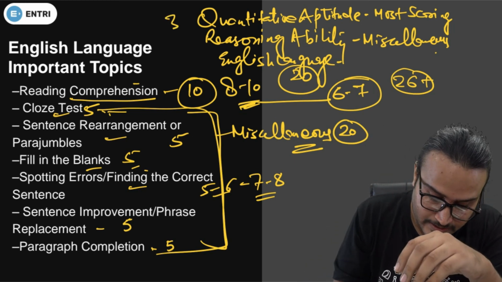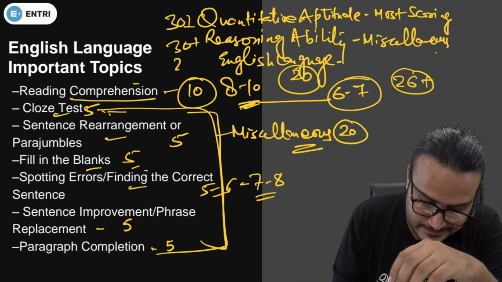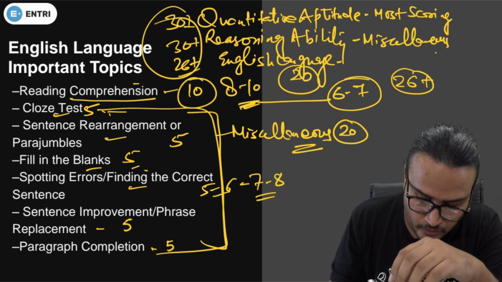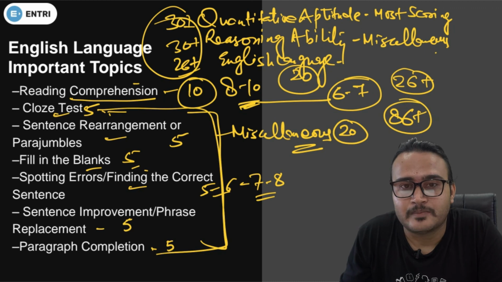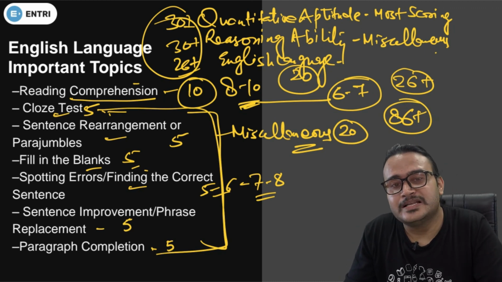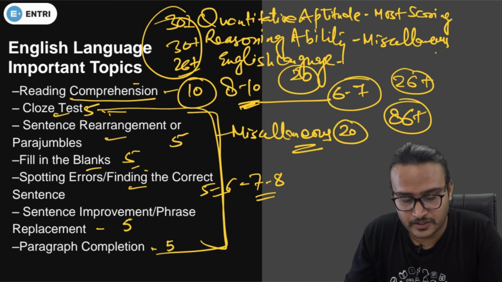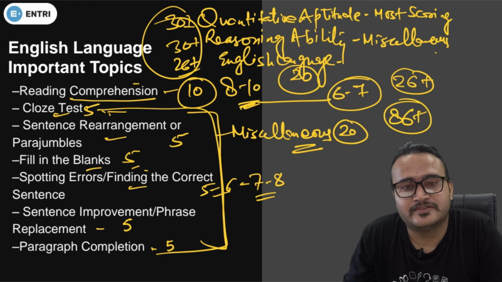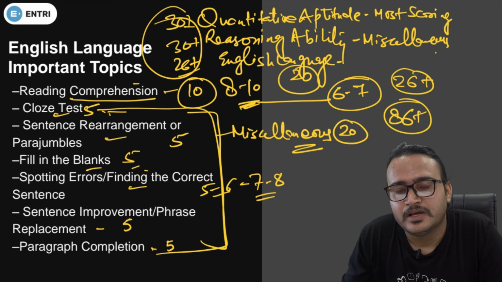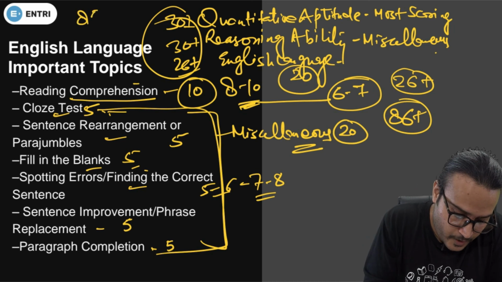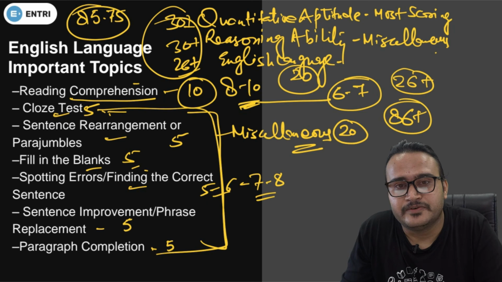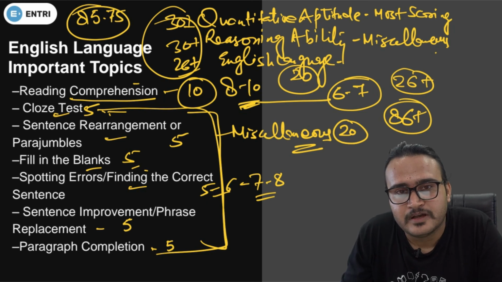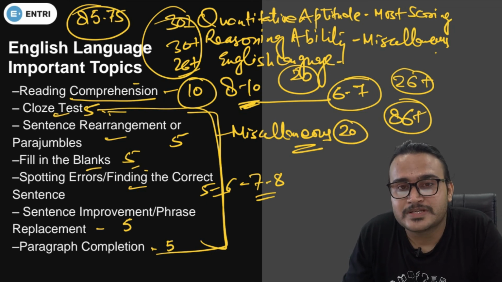So guys, 30 plus here, 30 plus here, and 26 plus here. Overall you can easily have an 86 plus score in the examination, guys. This is the overall strategy for how you can score, in the same way as Rajat Dwivedi scored 85.75. You can also get a score like this, provided that you have a perfect strategy, which I already told you in this session.